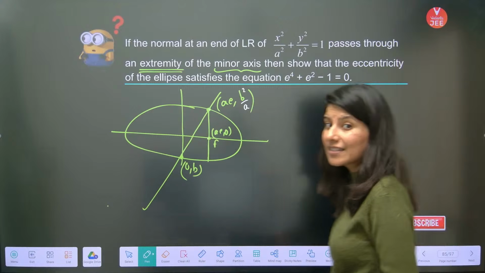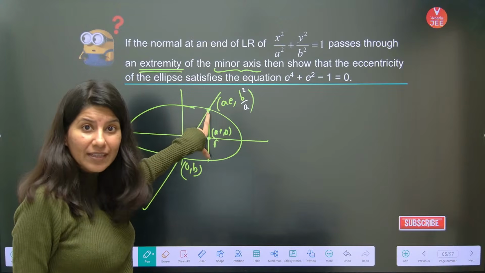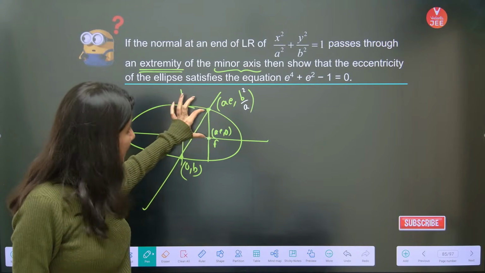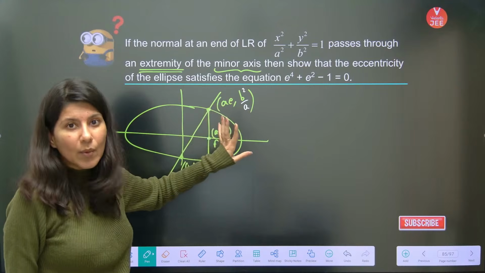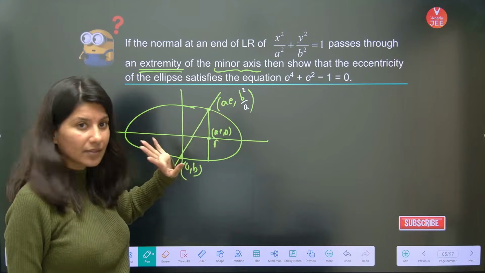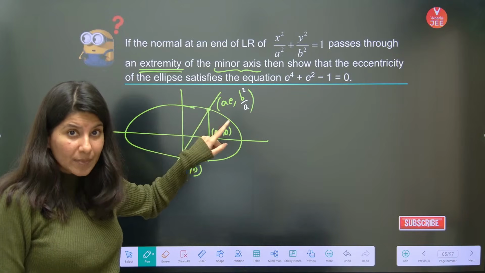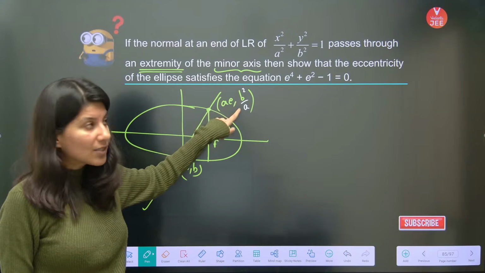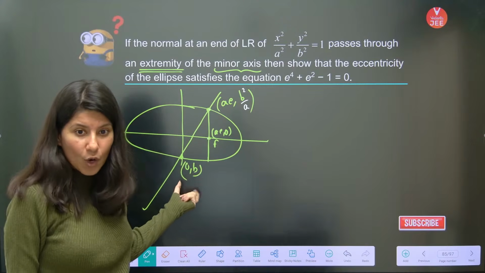See, length of latus rectum, do you remember? 2b square by a. This is the overall length. I want half length, b square by a. So this length is nothing but the y coordinate. So (ae, b square by a) is this point. Okay, so I am writing the equation of normal from this point of contact, which is (ae, b square by a), and now my normal is passing through (0, b).